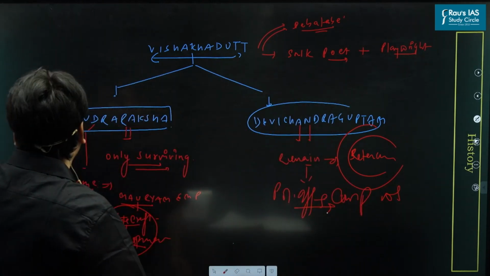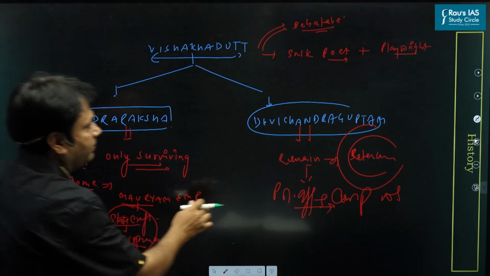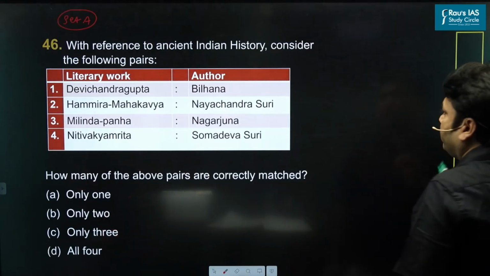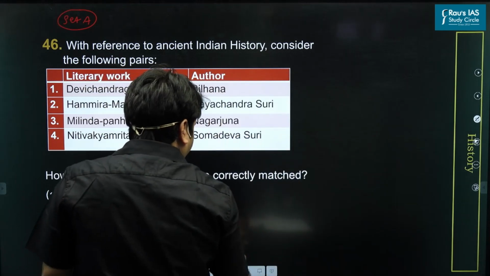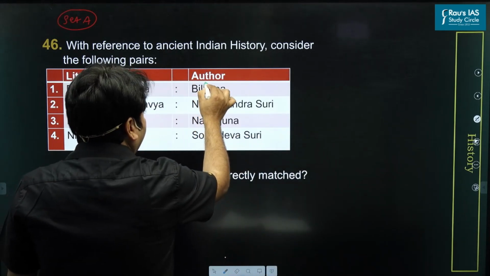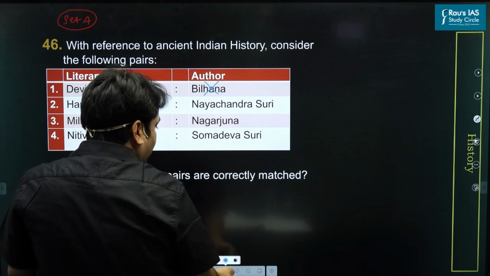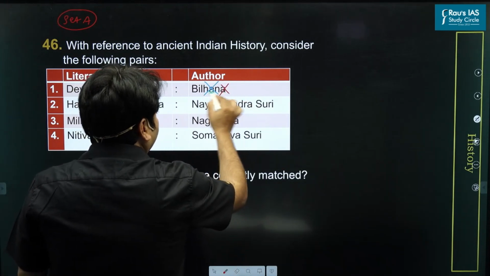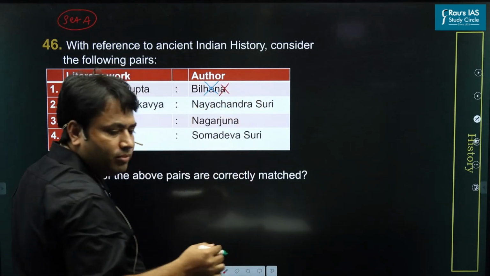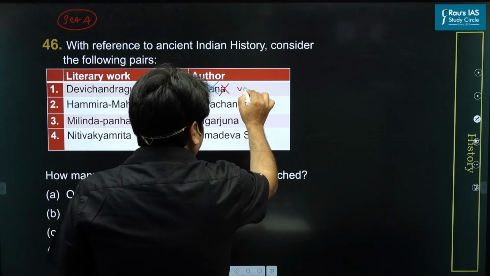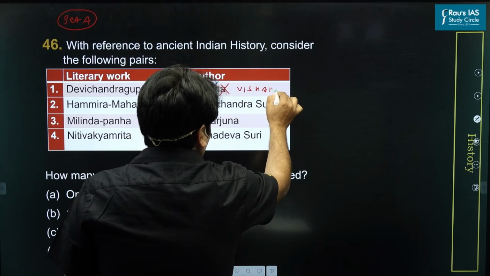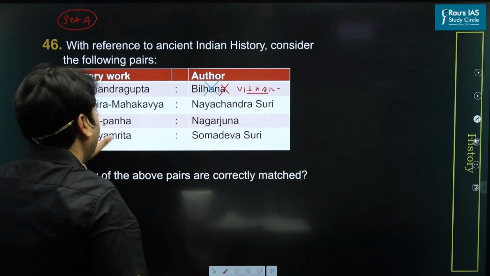Now come to the question. What the question says is that Devi Chandraguptam is written by Bilhana. So definitely this is not correct. Because Devi Chandraguptam has been written by whom? It has been written by Vishakhadatta. So the answer will be Vishakhadatta.